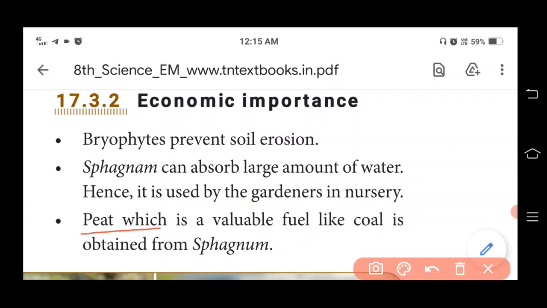Peat, which is a valuable fuel like coal, is obtained from sphagnum. We know there are different types of coal: anthracite, peat, bituminous, and so on. Peat is the valuable fuel obtained from sphagnum.